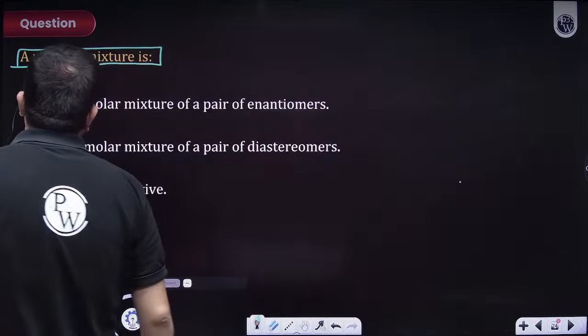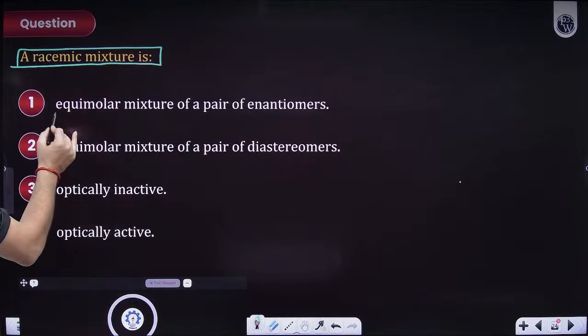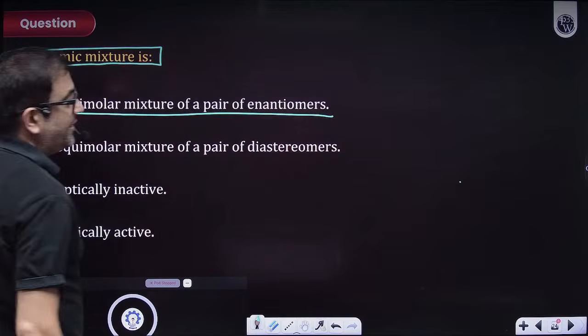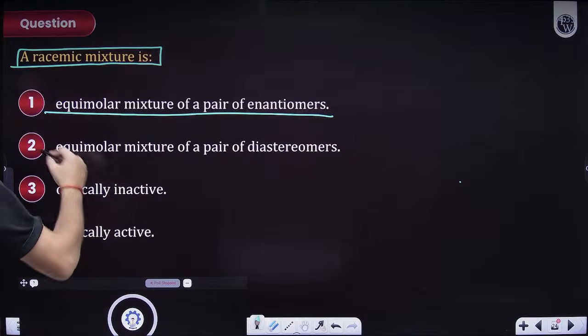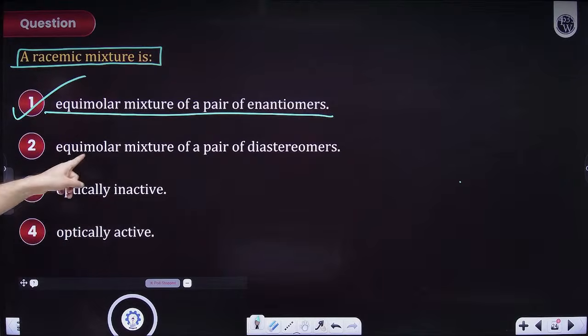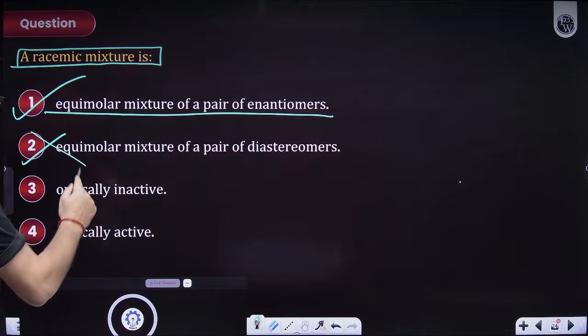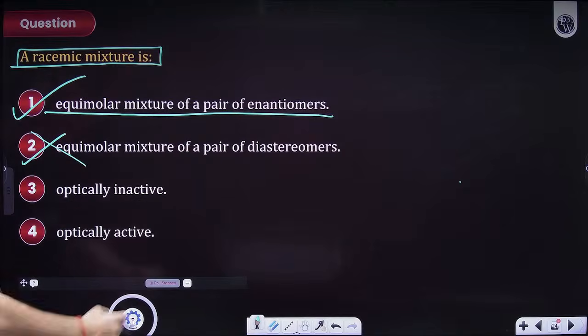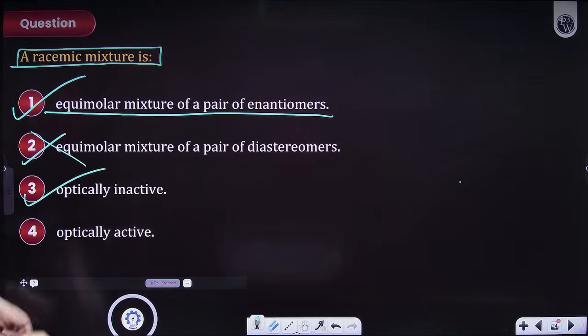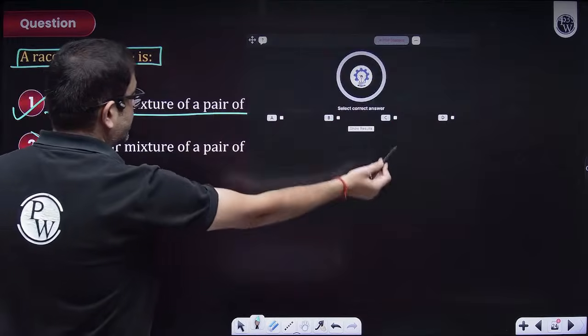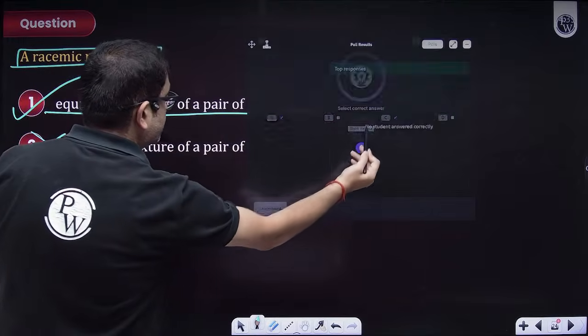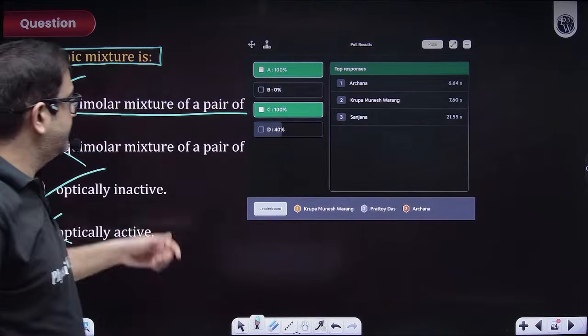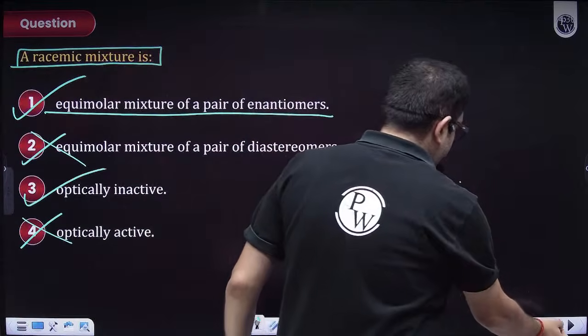So what is a racemic mixture? It is an equimolar mixture of enantiomers, because one will be dextro, one will be levo. So ultimately, light will not rotate. So option 1. Obviously, not diastereomers. Is it optically inactive? Yes, the mixture is optically inactive, sir. Obviously, it is not optically active. So technically, options 1 and 3 are your right answer. Chalo, great. Moving to the next one.